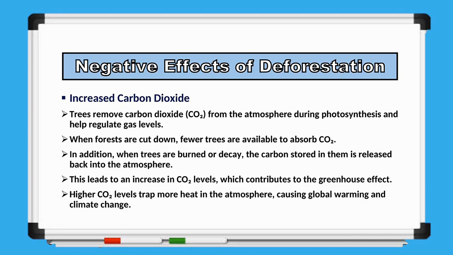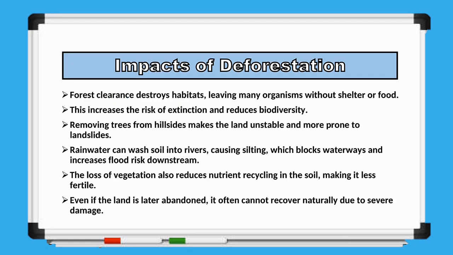Another important consequence is the increase in atmospheric carbon dioxide. During photosynthesis, trees remove carbon dioxide from the atmosphere and store carbon within their tissues. When forests are cleared, fewer trees remain to absorb carbon dioxide. Furthermore, when trees are burned or allowed to decay, the carbon stored inside them is released back into the atmosphere as carbon dioxide. This raises the concentration of greenhouse gases, strengthens the greenhouse effect, and contributes to global warming and climate change. Overall, deforestation has widespread environmental impacts.